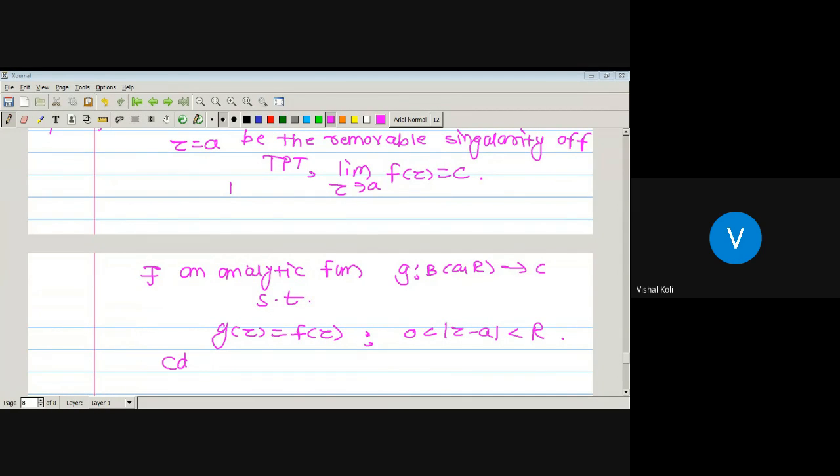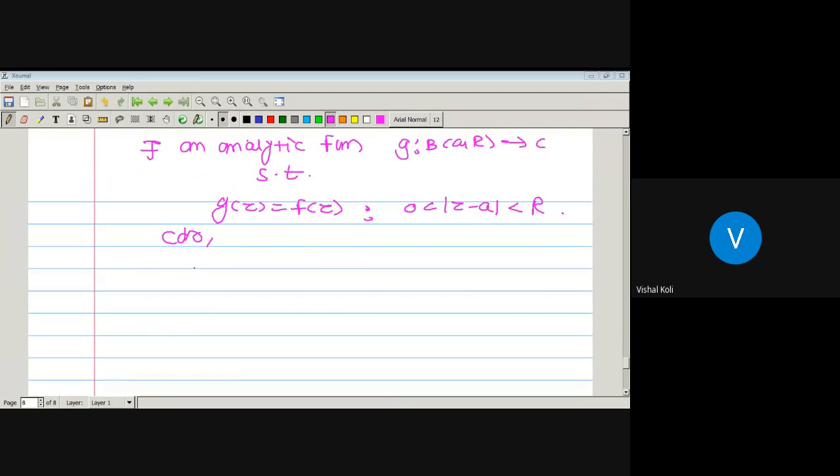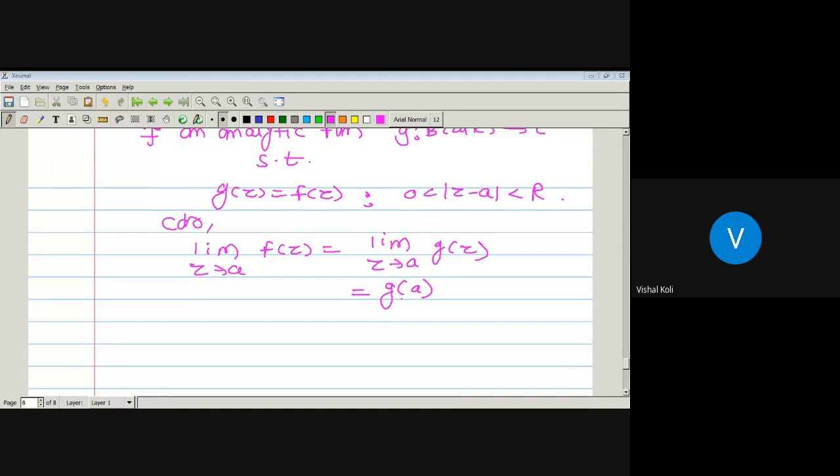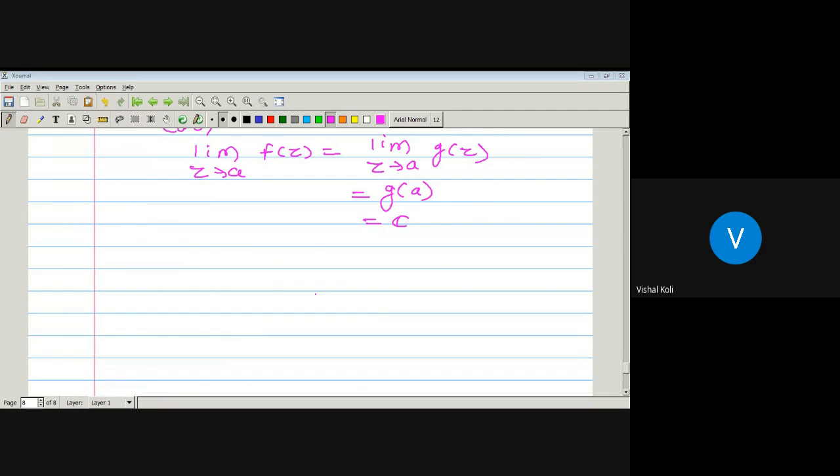So we will consider now limit z tending towards the point a f of z. In the deleted neighborhood, f of z is nothing but g of z. So it is nothing but limit z tending towards the point a g of z, which is nothing but g of a, and g of a must be a constant. Let us take this one as some c, which is constant. So whenever the given function has a removable singularity, then limit z tending towards the point a f of z must be equal to a constant.